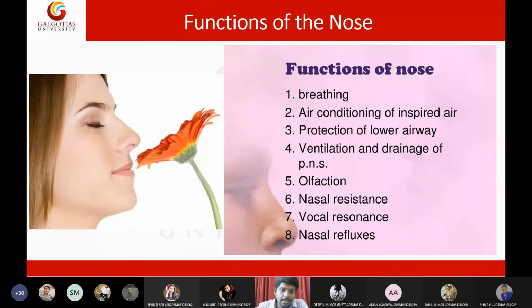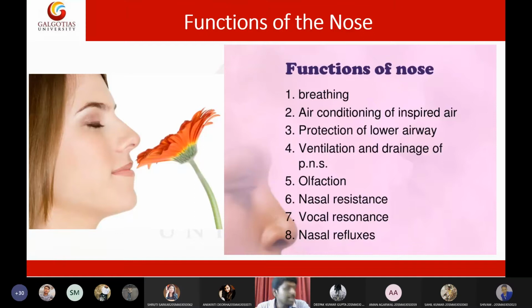Then vocal resonance. If you speak by closing your nose, your words will be in a high pitch. Your voice will sound more like a female's. So that resonance of voice is mediated by the nose. The nose acts like a medium for the sound to resonate. So vocal resonance is also possible by the nose.